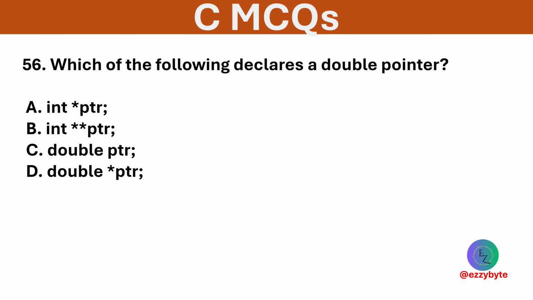Which of the following declares a double pointer? Options are given below, and the correct option is B. A double pointer points to another pointer using two asterisks.